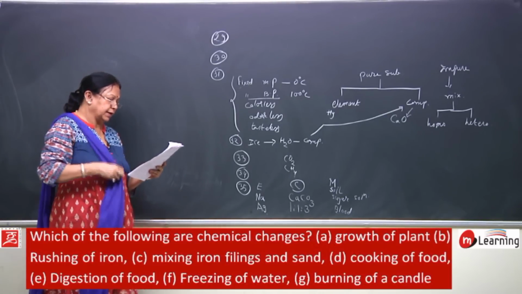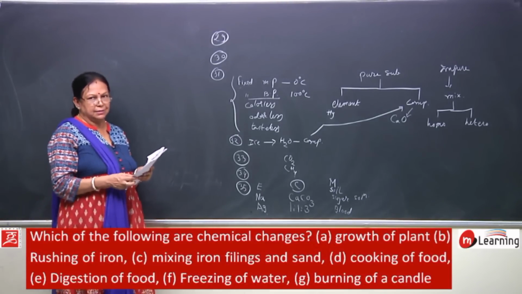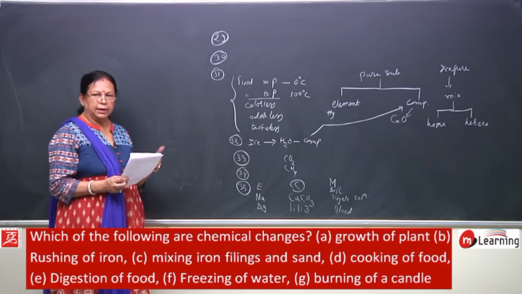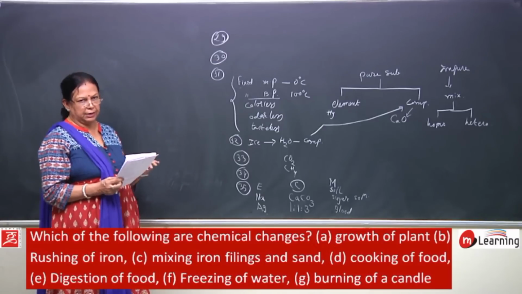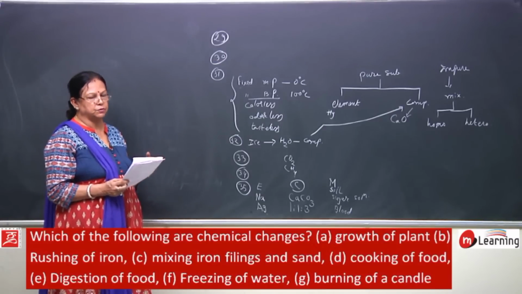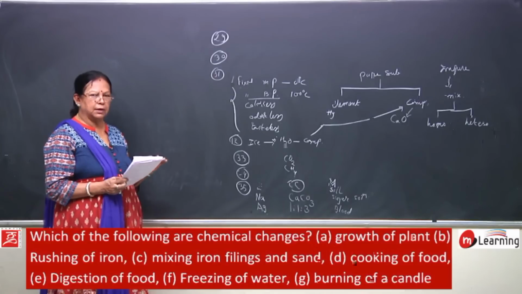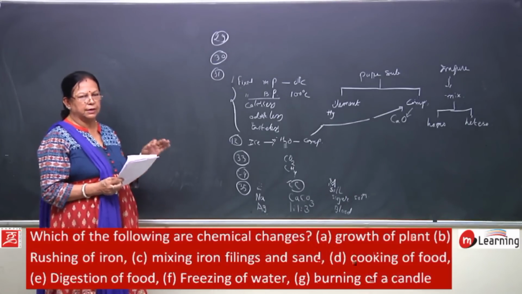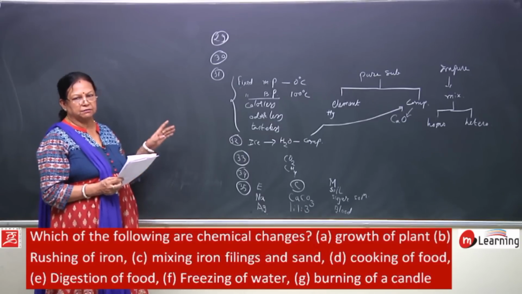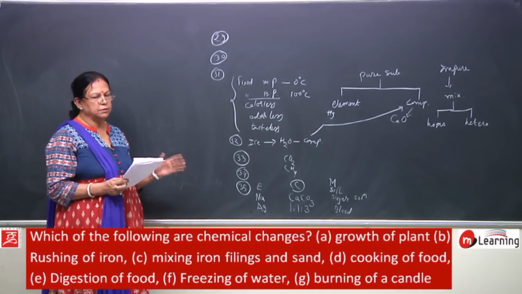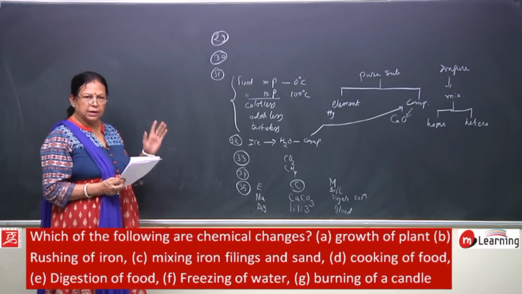Which of the following are chemical changes? Physical change and chemical change. In physical change, what happens? Only the physical state changes, that is from solid to liquid, liquid to gas. From liquid it can change into gas, solid can change into gas, and vice versa also: liquid can change into solid, and gas can change into liquid also.